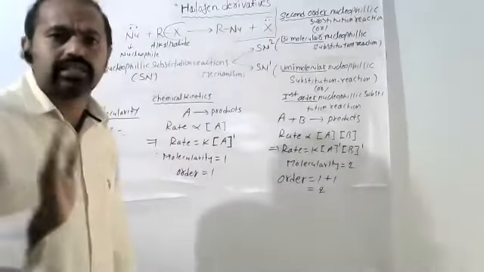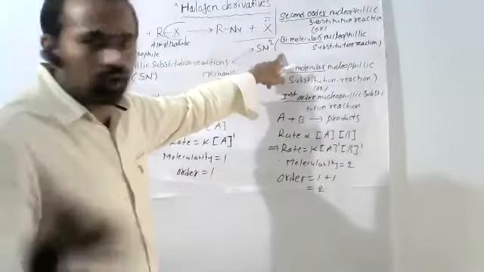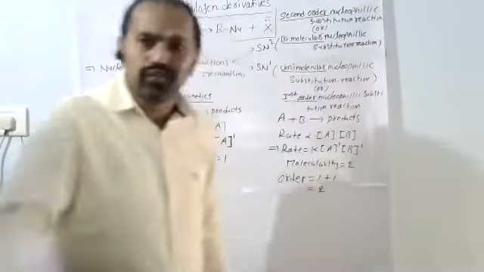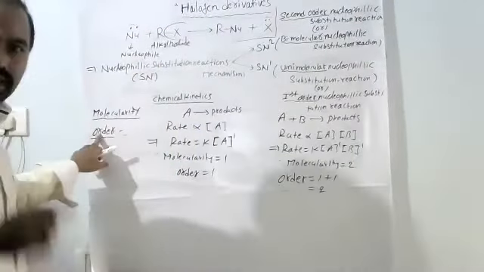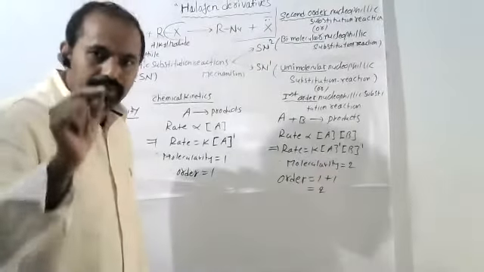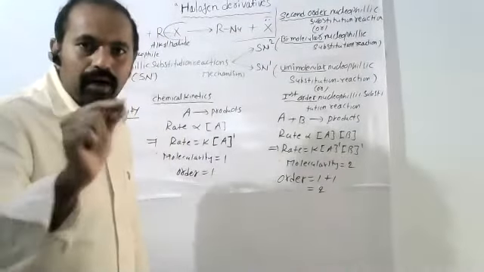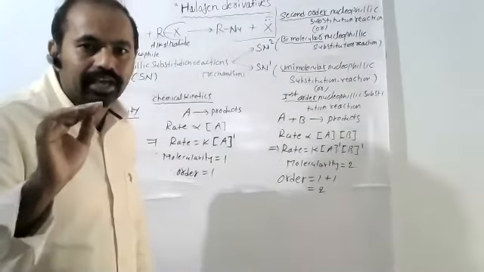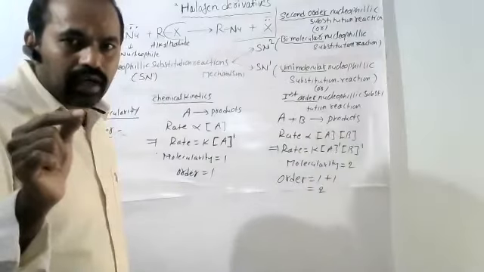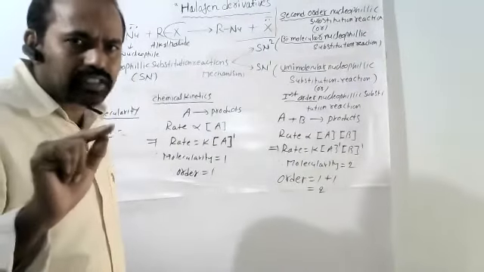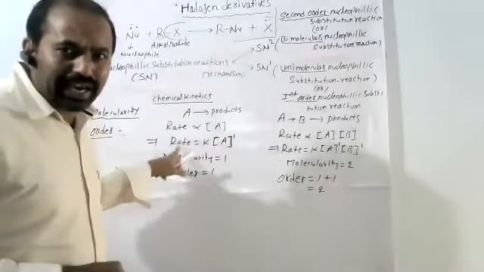After that, what is called order of reaction? Because the SN2 reaction is also called second order nucleophilic substitution reaction. Order means the sum of the powers of concentration terms of reactants in a rate of reaction.